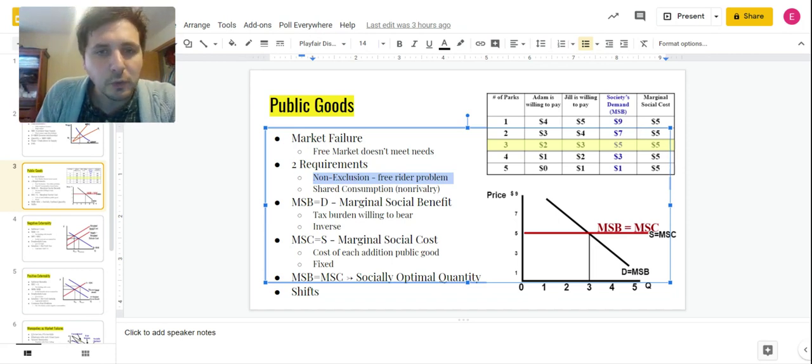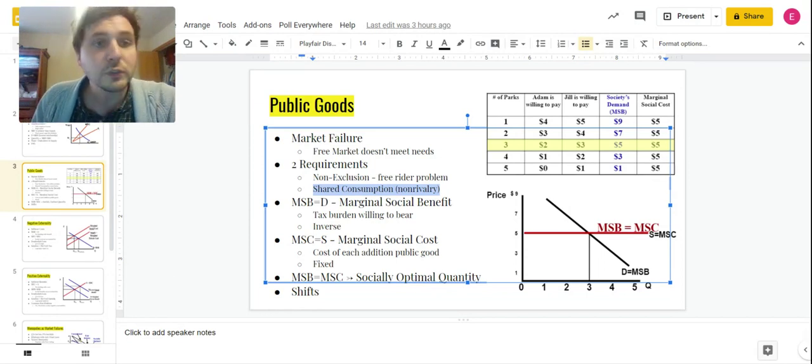Number 2 is shared consumption or non-rivalry consumption. Same thing, shared or non-rivalry consumption. What this means is when I consume something, it doesn't prevent you from consuming something, right? So air, for example, is something that when I consume it personally, it doesn't prevent you from consuming it as well. Same thing with the highway, right? When I drive on the highway, it doesn't mean that you are not able to drive on the highway. Or a park, when I'm enjoying a park, it doesn't mean you can't enjoy the park too. Right? There's no scarcity. And where there is no scarcity, there is no market.